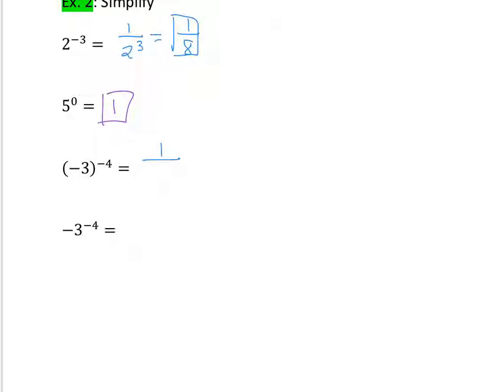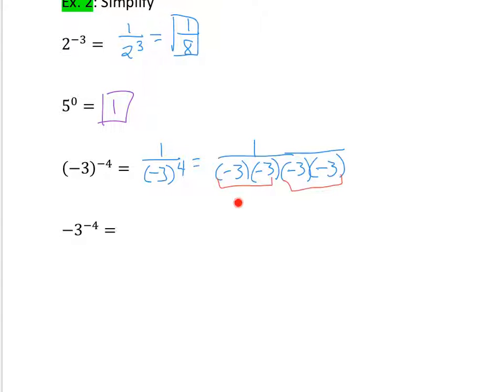So I've got 1 over negative 3, and we're going to change the sign because we performed that reciprocal. So it's 1 over negative 3 to the 4th power, which means it's 1 over negative 3 times negative 3 times negative 3 times negative 3. So again, if I were you, I would multiply those two together and those two together. Negative 3 times negative 3 is 9. So that means this is 9 times 9, which is 81. So negative 3 to the negative 4th power is 1 over positive 81.